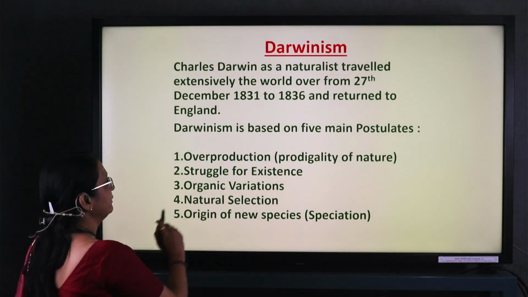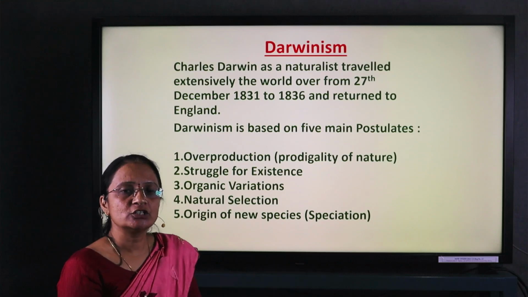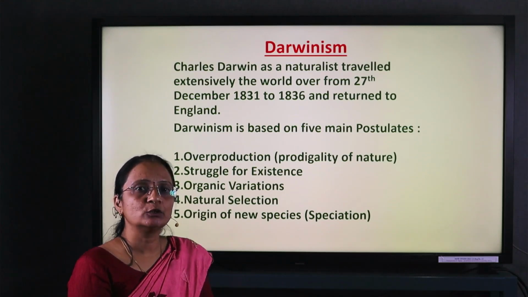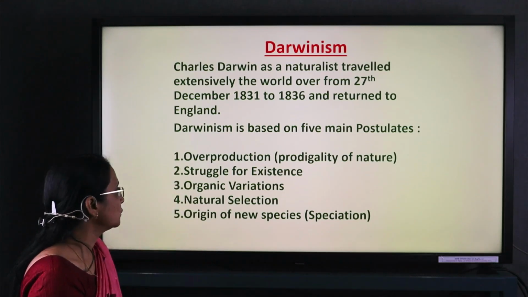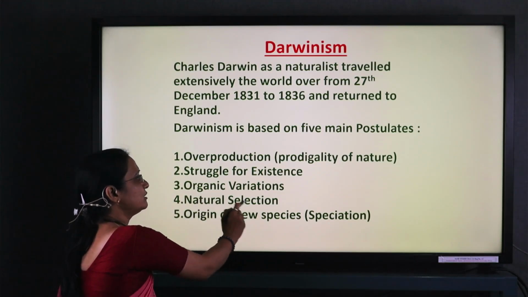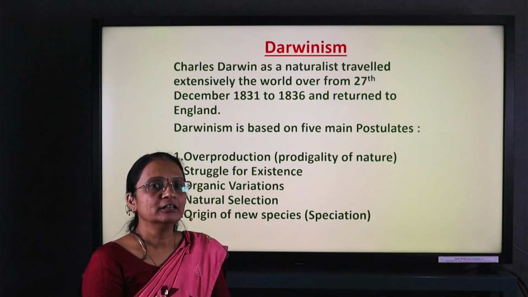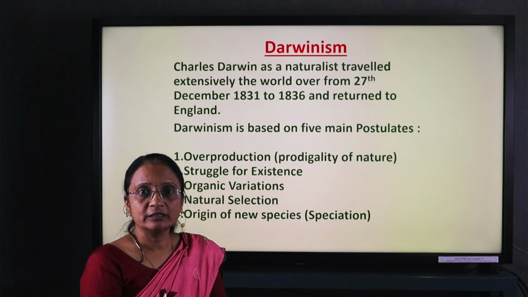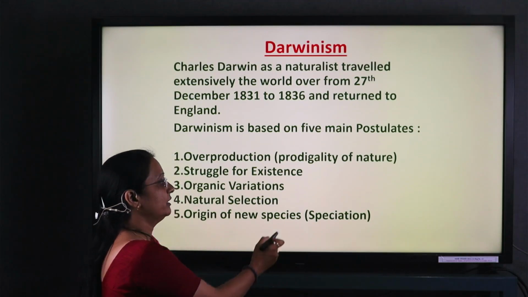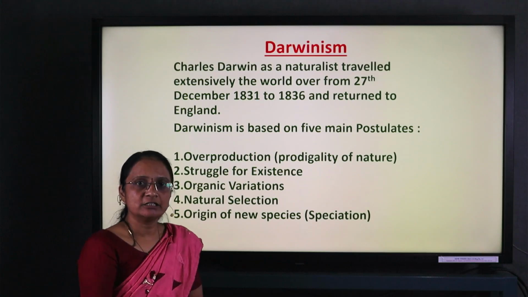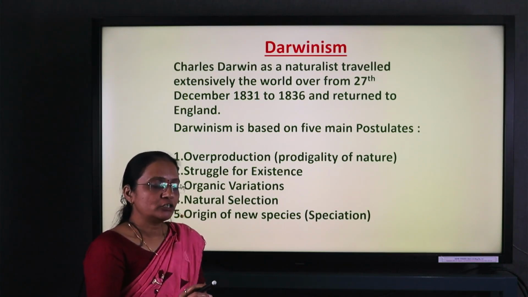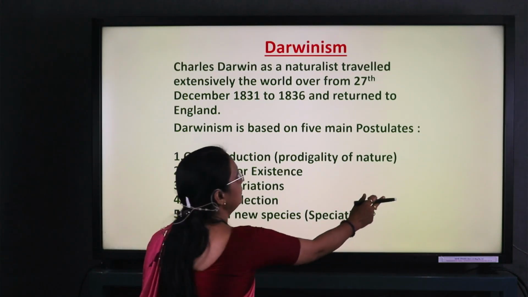Organic variation. This organic variation shows differences related to geographical isolation. The dominant species in nature is automatically selected and the recessive species will automatically get destroyed, which leads to speciation, that is, the formation of a new species on earth.